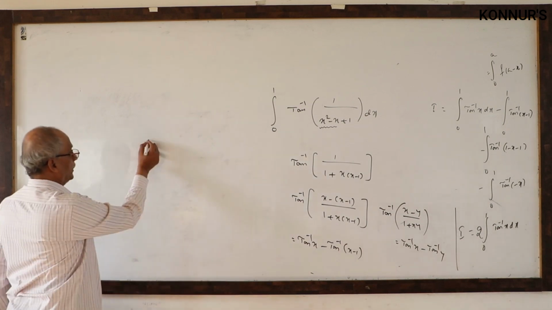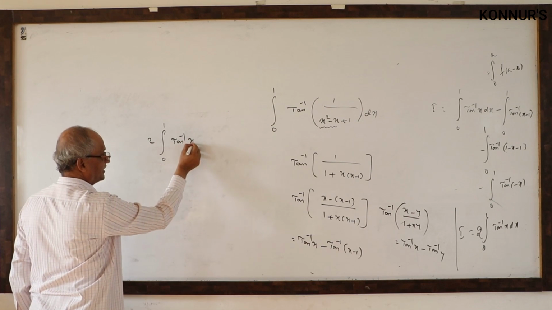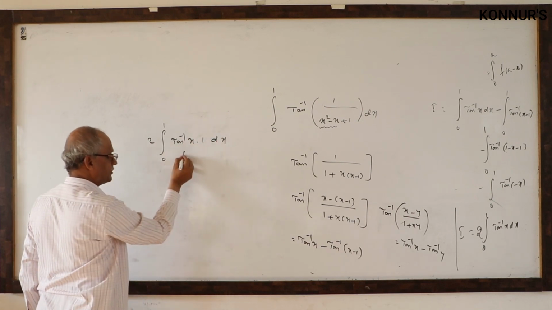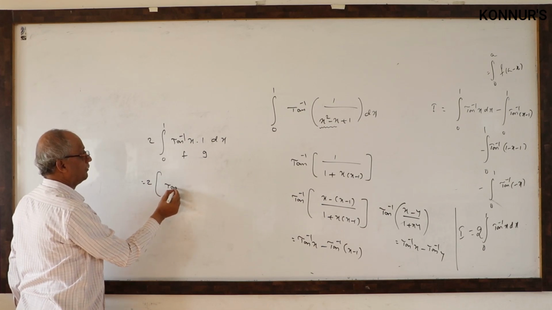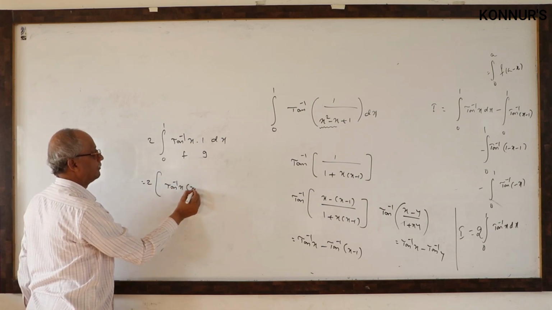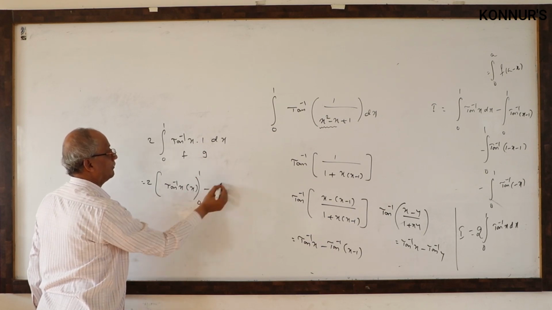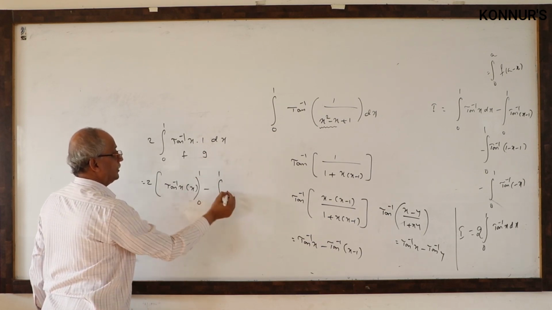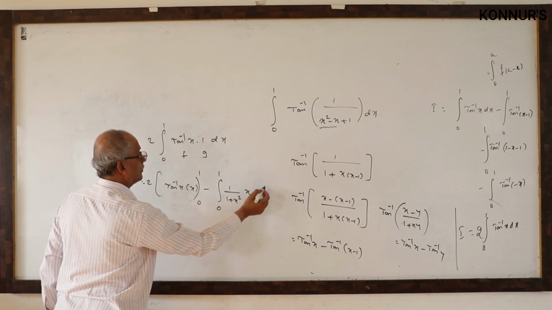Continue for that: integral 0 to 1, tan inverse x into 1. First function, second function. 2 times f of x into integral g, minus integral f dash x integral g. Now complete.